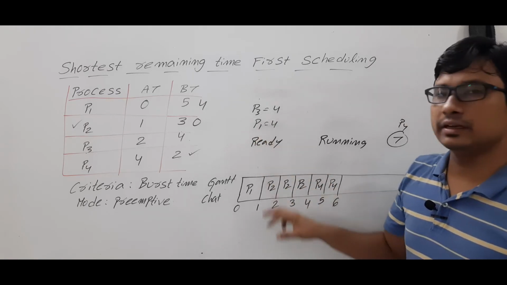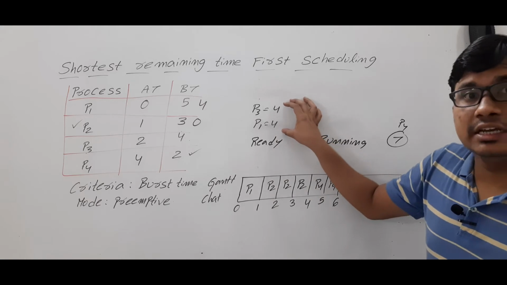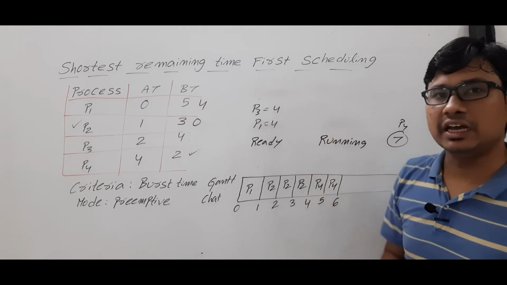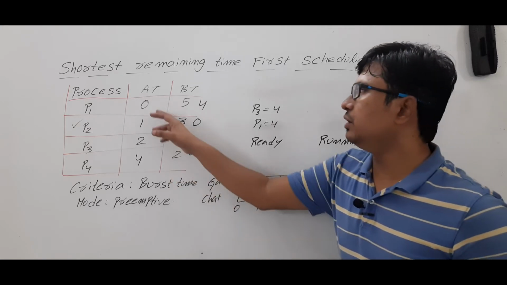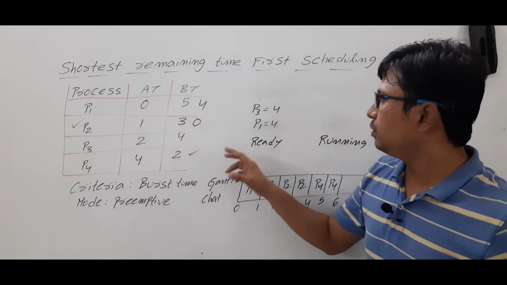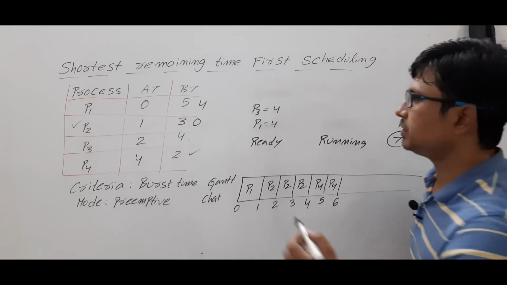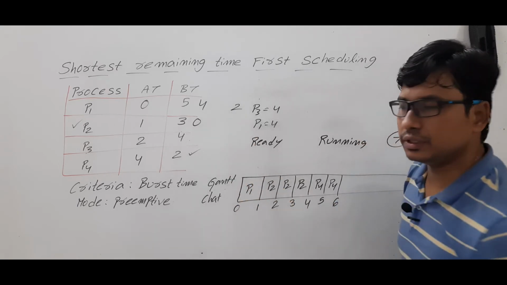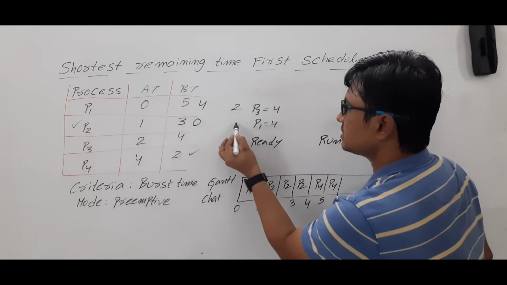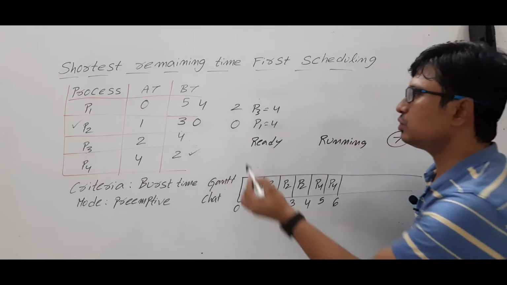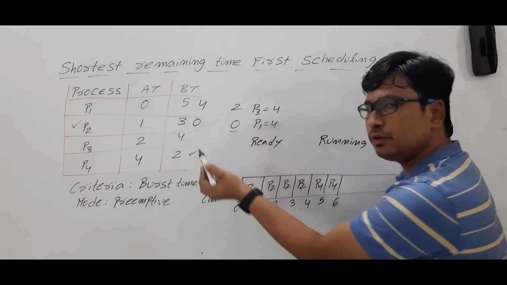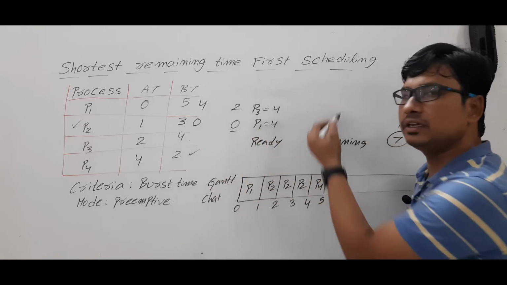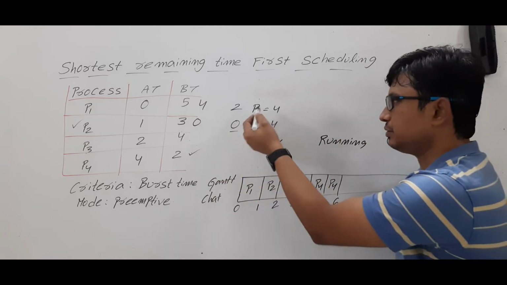Now look here. Both have the same burst time. So there is a tie. Then how will this tie be resolved? The tie will be resolved by looking at the arrival time. Look at the arrival time of process P3. It arrived at 2 units of time. Process P1 arrived at 0 units of time. So you need to look at the arrival time. Which came first? Process P1 came first. Then it will be given high priority as compared to P3.